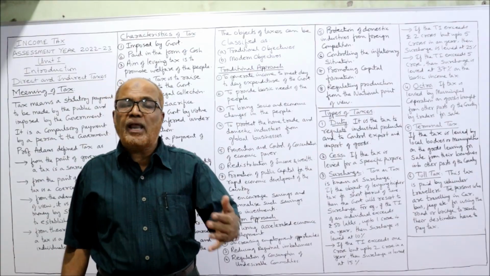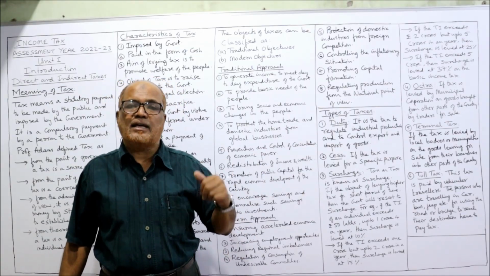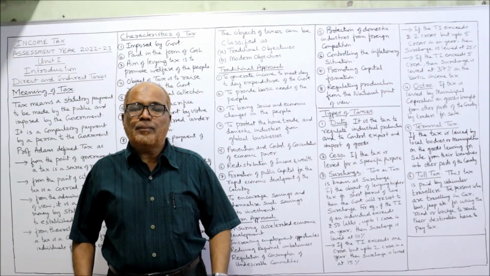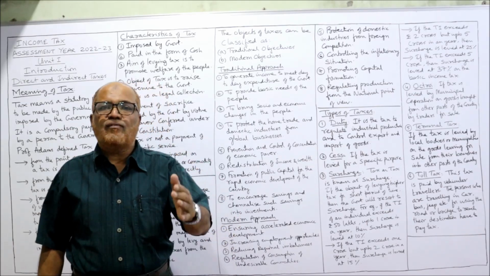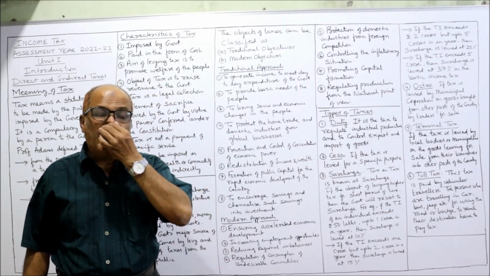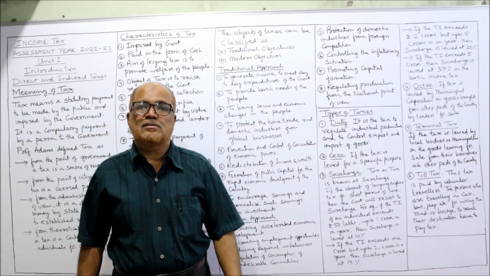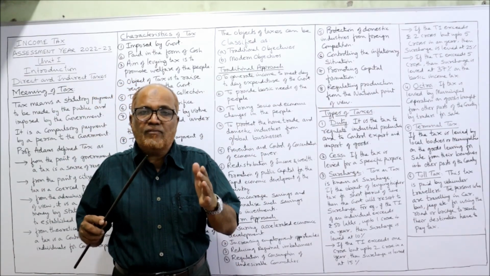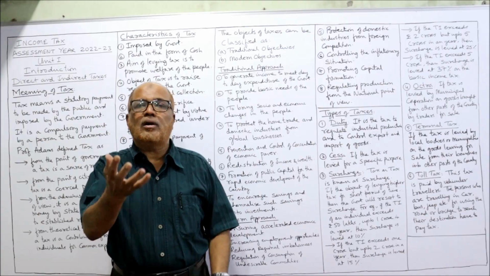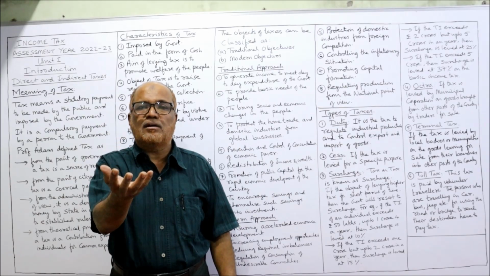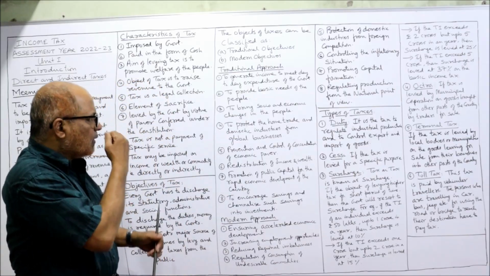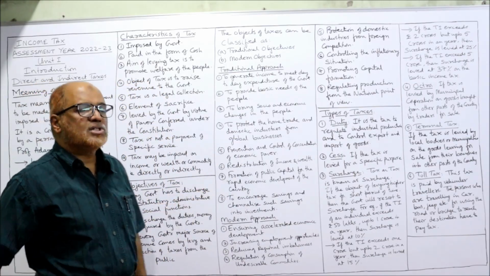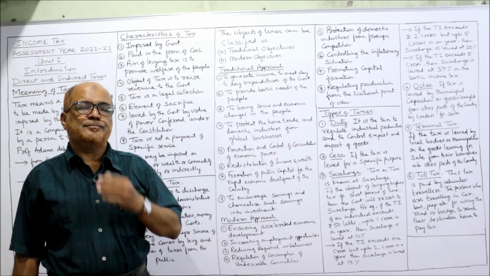Nowadays, due to globalization which took place in the 1990s, the home industries, the domestic industries, are facing competition from foreign businesses. So the government will collect the tax in order to protect the domestic industries from foreign competitors. Next one is prevention and control of concentration of economic power.